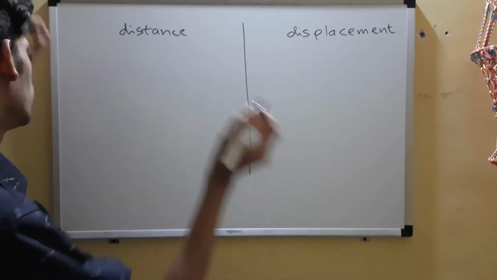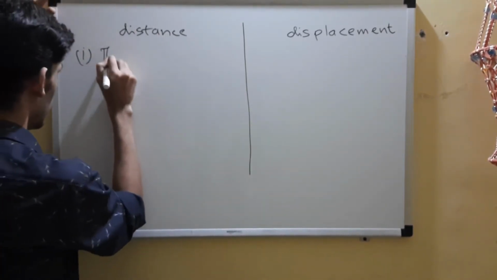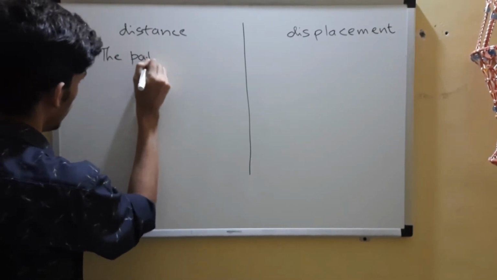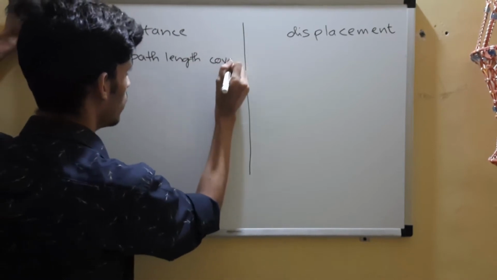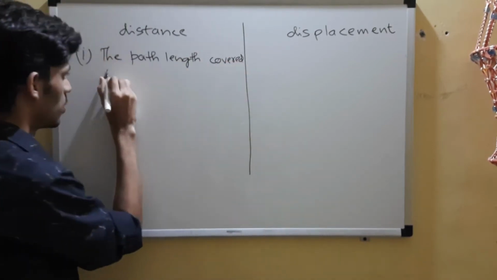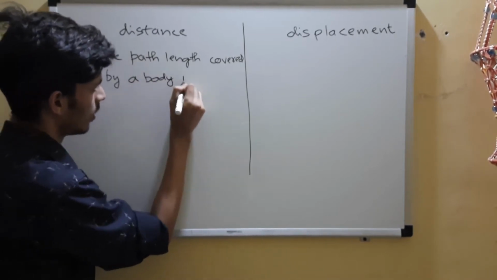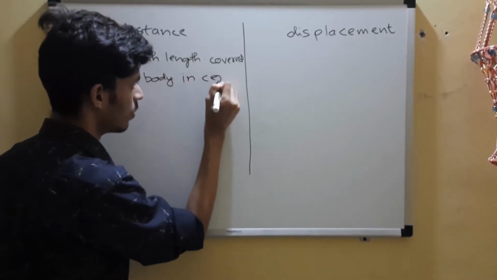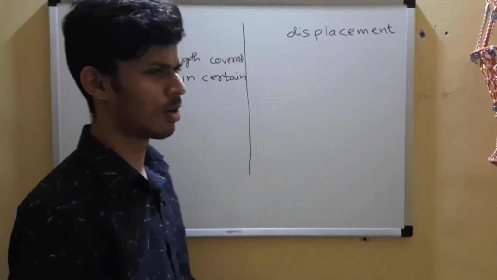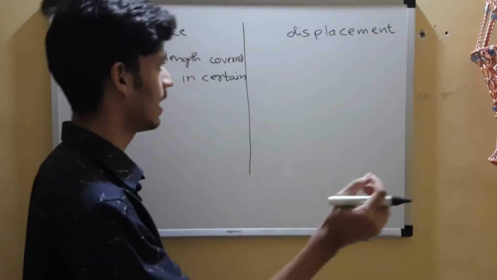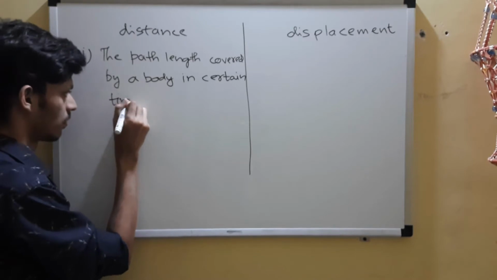So if I ask you to define distance, you'll say the path length covered or traveled by an object in certain time. So covered by a body in certain time. If I give you certain time and ask you to walk, you will probably cover some length. So that length is your distance covered by a body in certain time.